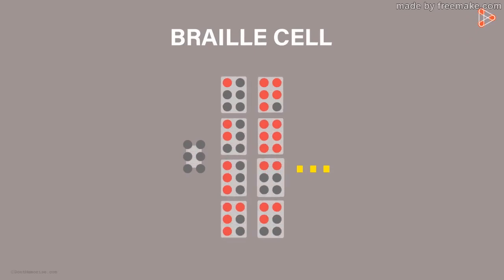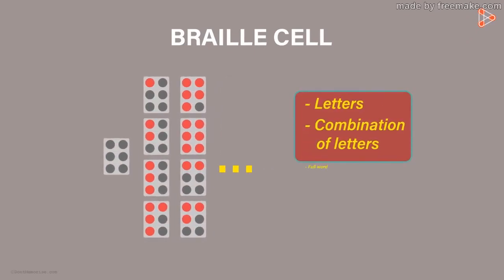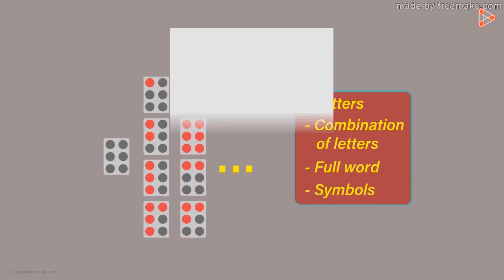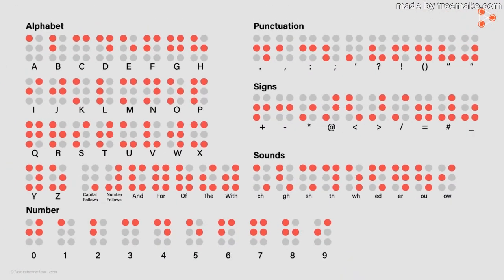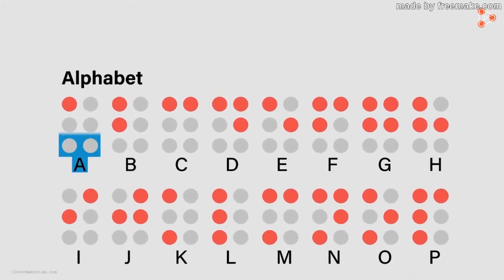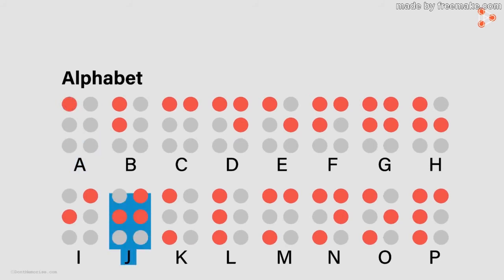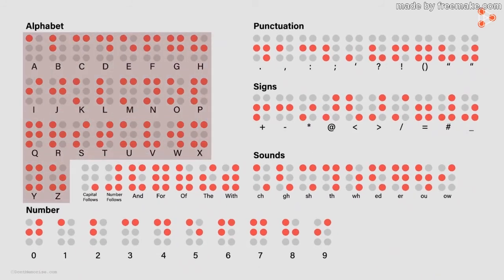Each dot pattern can represent letters, a combination of letters, a full word or some symbol. Here is the list of the combinations of dots representing the things mentioned above. For example, the letter A is represented by this cell. Only the first dot is raised in this case. Similarly, the letter J is represented with these 3 dots raised. The dots 2, 4 and 5 are raised. So this is the set of patterns we have for the English alphabet.